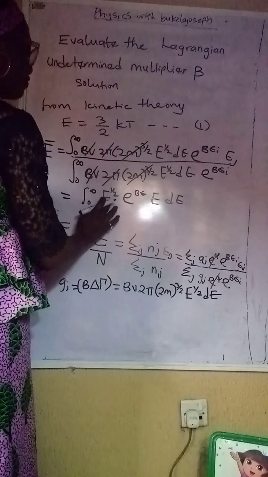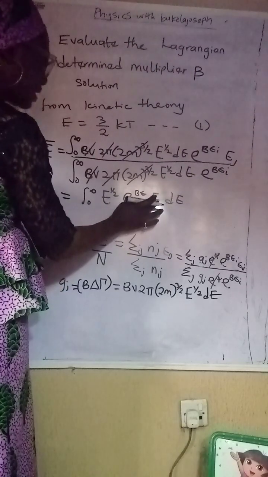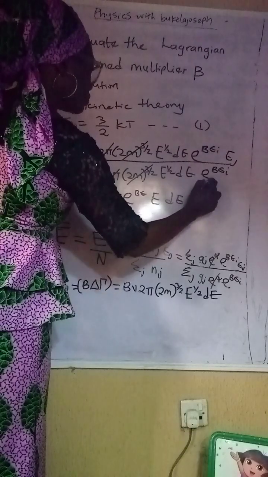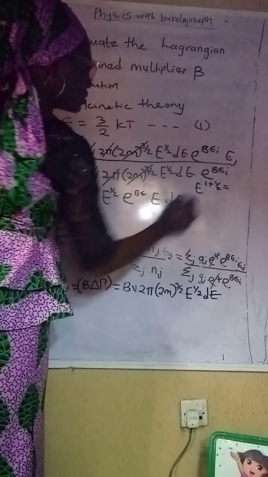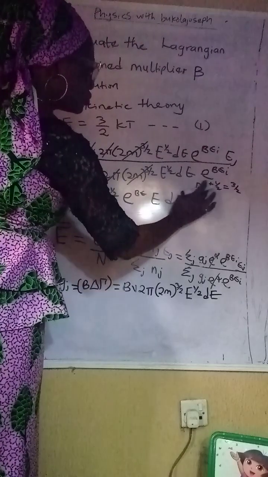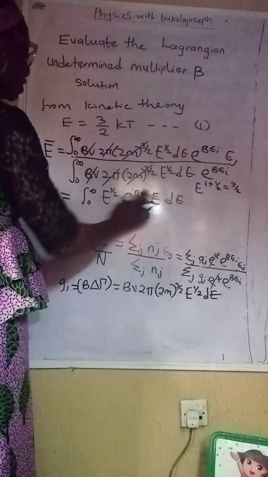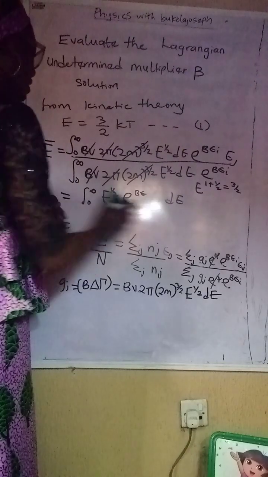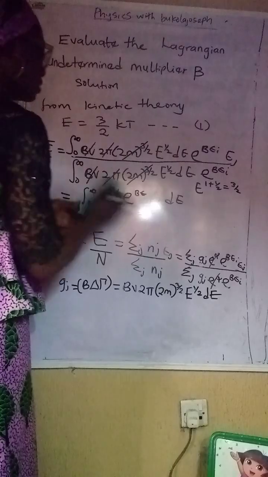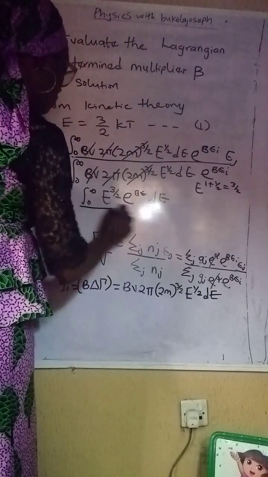So we have E to the half, then E. If you combine this E together, you know this is raised to power 1. We have E raised to power 1 plus 1 over 2. If you do your LCM, this becomes 3 over 2. So we sum this with this, it becomes E to the 3 all over 2. Okay, so I can bring this one down like this, all over